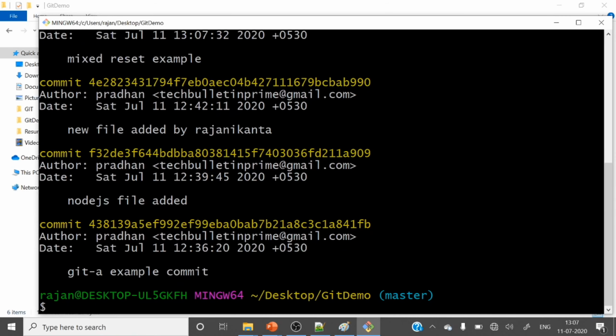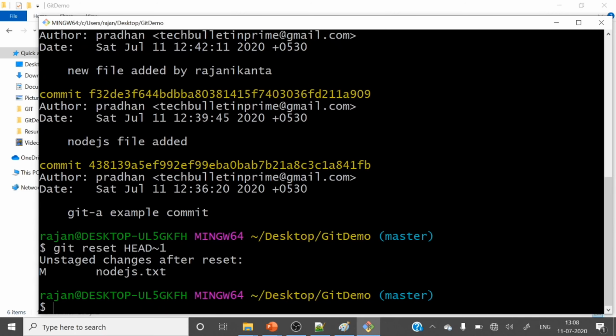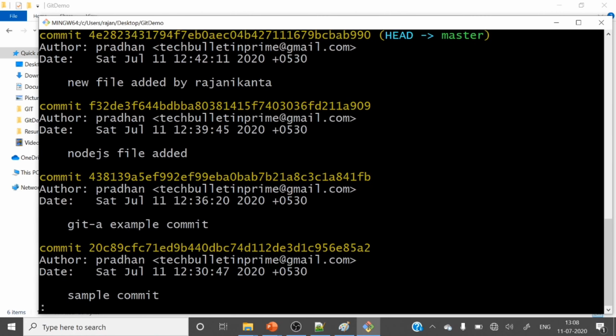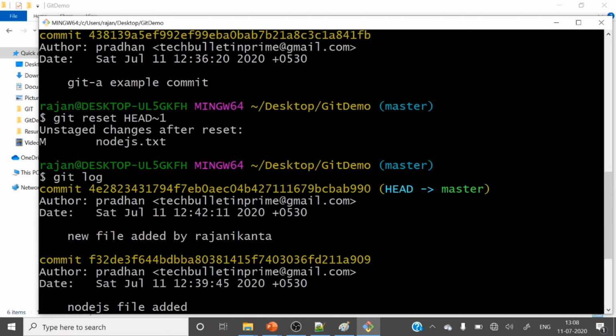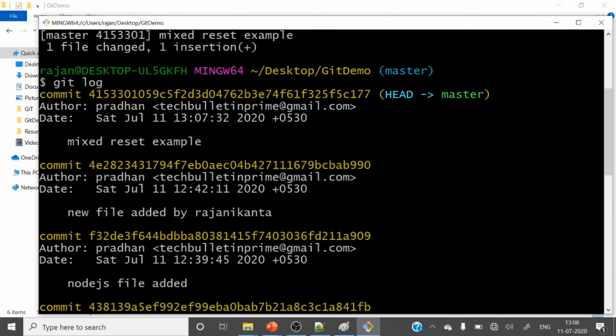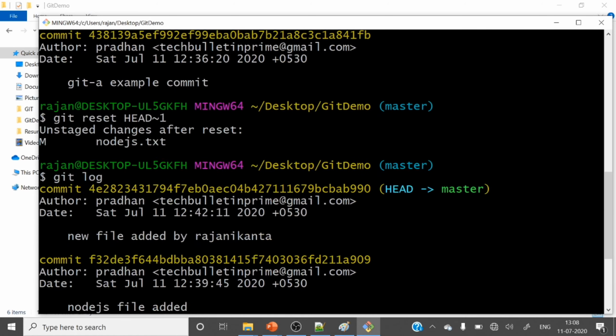So let's do a git reset --mixed. It's the default one, you need not provide mixed also, right? Git reset HEAD~1. Let me check with git log. So you can see that the first log is new file added by Rajnikant, but mixed reset example got removed, right?